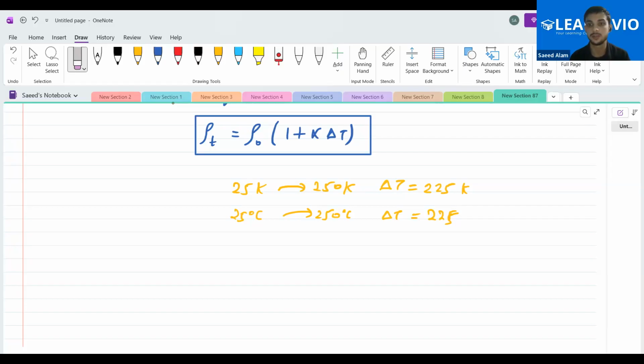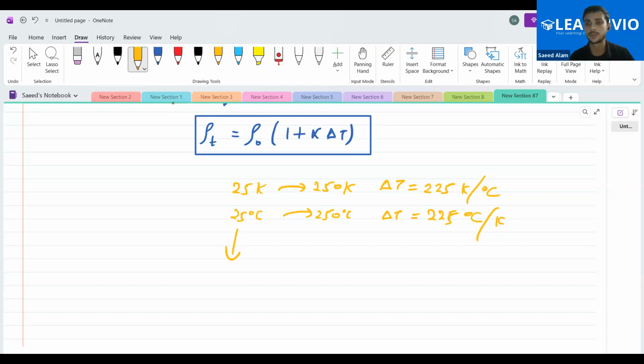Can it be Kelvin also? Yes, if we convert it, it can be Kelvin. We don't require conversion. It can be degree Celsius or it can be Kelvin also. In the above case also, it can be degree Celsius or Kelvin. The reason behind that